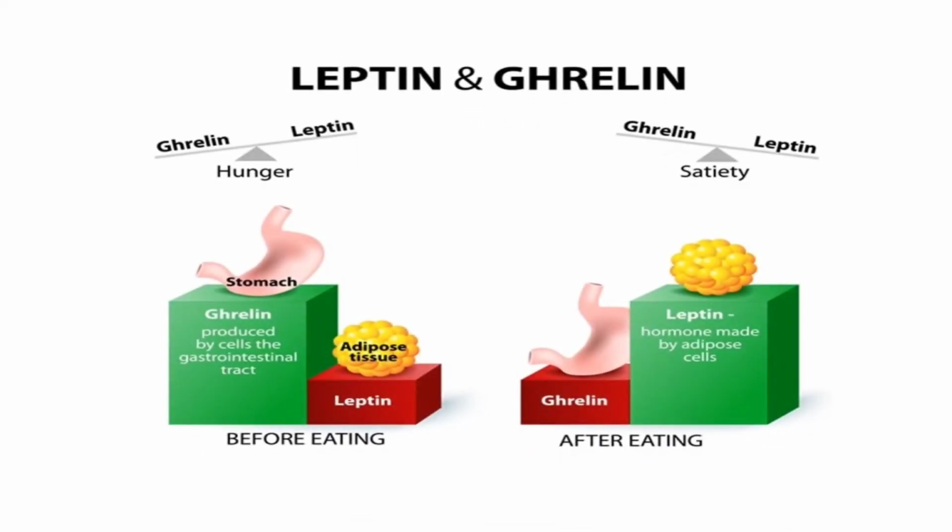Now we will see role of leptin and ghrelin in obesity. So ghrelin is the hormone which is produced by the cells of gastrointestinal tract, and it is considered as a hunger hormone. The level of ghrelin is increased before taking food. And the leptin is the hormone which is secreted by adipocytes, and it serves as a satiety signal. When an adequate amount of energy sources are available in the body, there is an increased level of leptin which reduces the food intake. So this feedback regulation is disturbed in obesity. So that is the role of leptin and ghrelin in obesity.